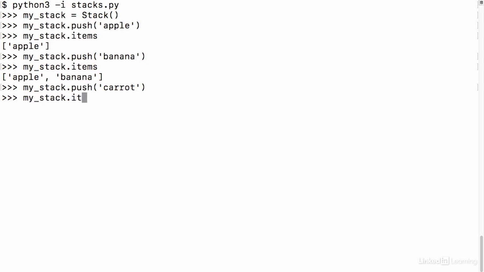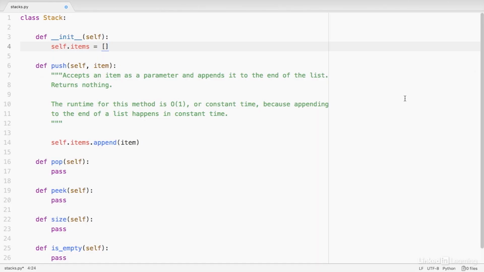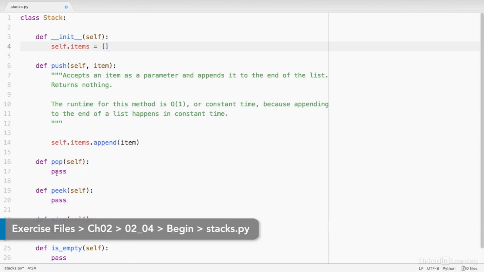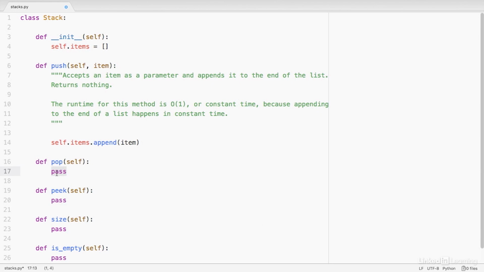We'll do myStack.items again to check, and there we go. The second method we can work on is our pop method, and this is the method that's going to allow us to remove an item from the top of the stack. Now we know already that the list data type has a built-in pop method, so we're just going to make use of that. So we will return whatever value is given to us by